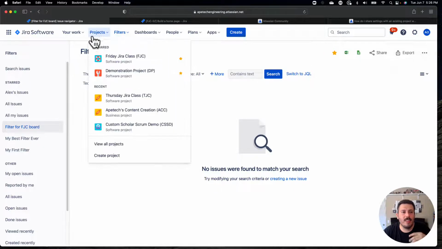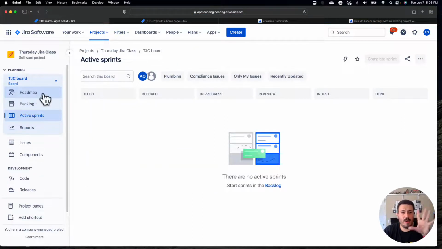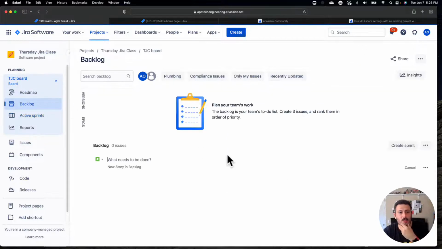Once you do those things, now my Thursday board exists in the right project with the preserved columns, with the right filter, with the appropriate issues. But you notice that it was a 3-step process. So you kind of have to sit there and ask yourself, what's easier? Recreating your columns, recreating the filter, or making a copy of it and then